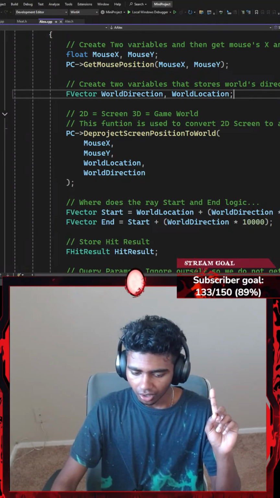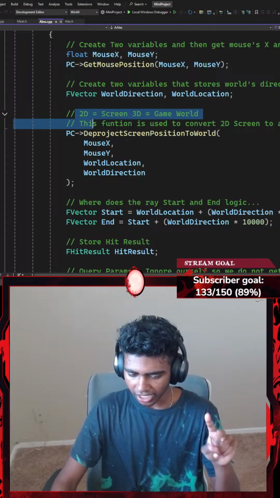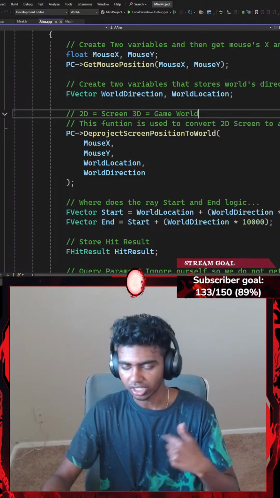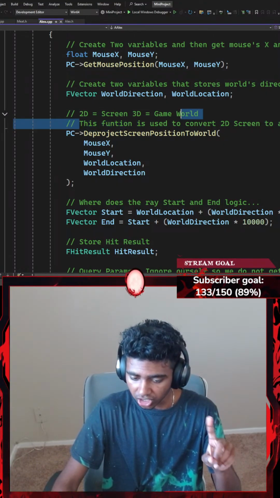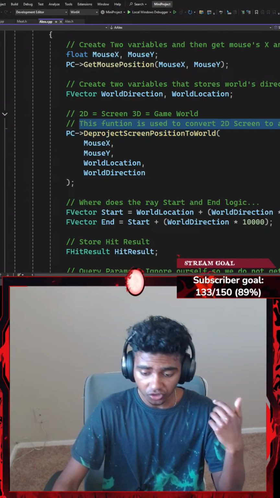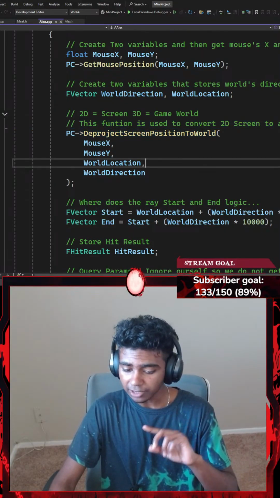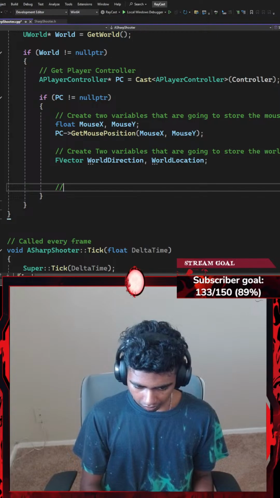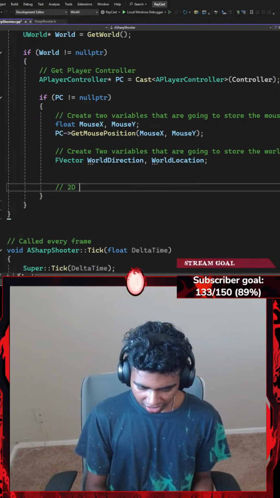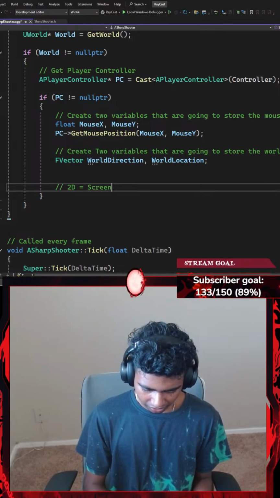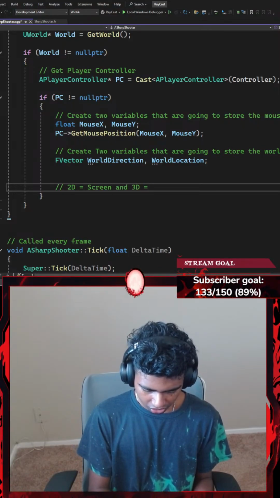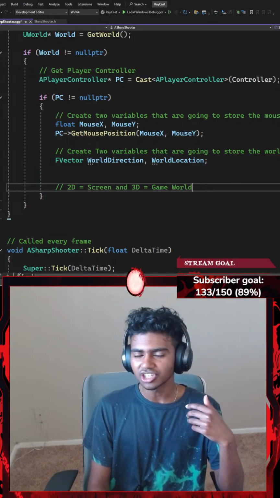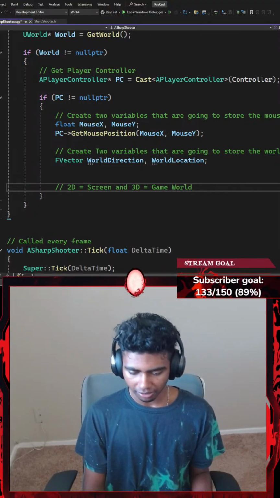It's the same thing. Okay, two-dimensional equals to screen. Our screen is two-dimensional. Three-dimensional equals to our game world. Our game world is three-dimensional. This function is used to convert two-dimensional screen into a three-dimensional world direction and location. DeprojectScreenPositionToWorld. Shouldn't be that hard, honestly. Okay, so this is not compulsory, but I'm still gonna write this. 2D equals screen and three-dimensional equals to game world. Okay, because the reason I actually write these comments right now is so I can later on understand what these mean when I read my program.